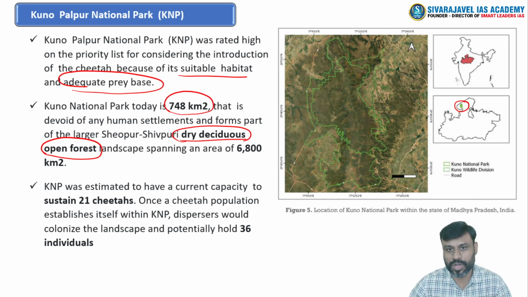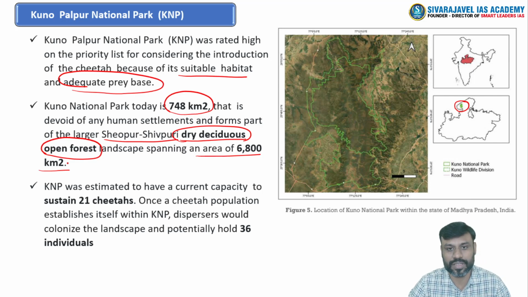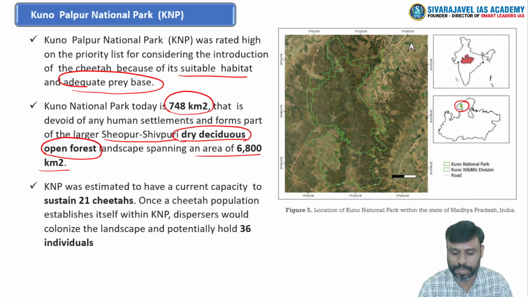And it is one of the important portions of this Shivpuri dry deciduous open forest landscape, which itself extends over a region of around 7,000 square kilometers, because cheetahs are known for traveling larger distances. If you take a single cheetah, it can travel up to 100,000 kilometers per year range, right?